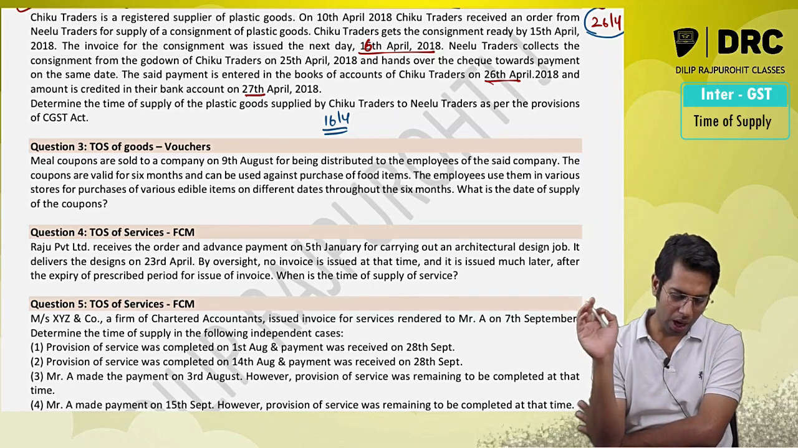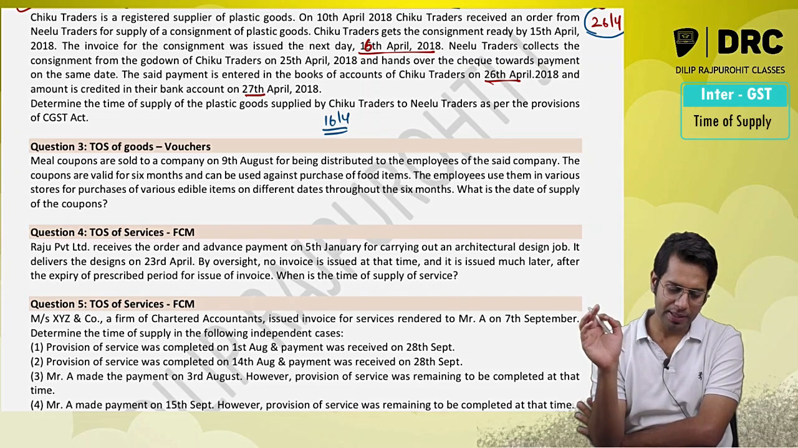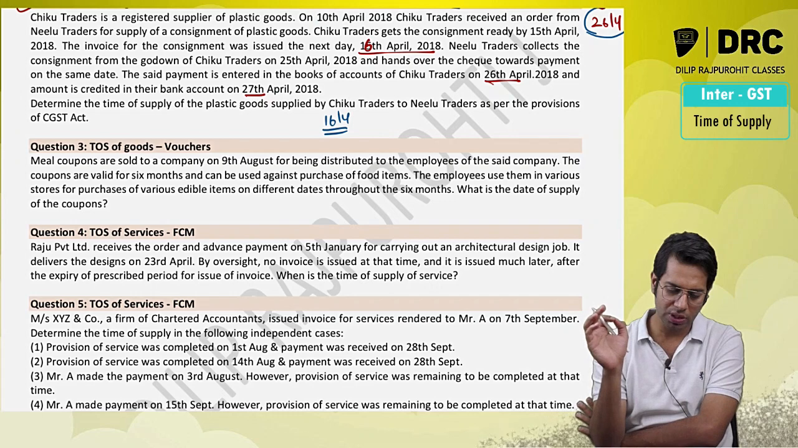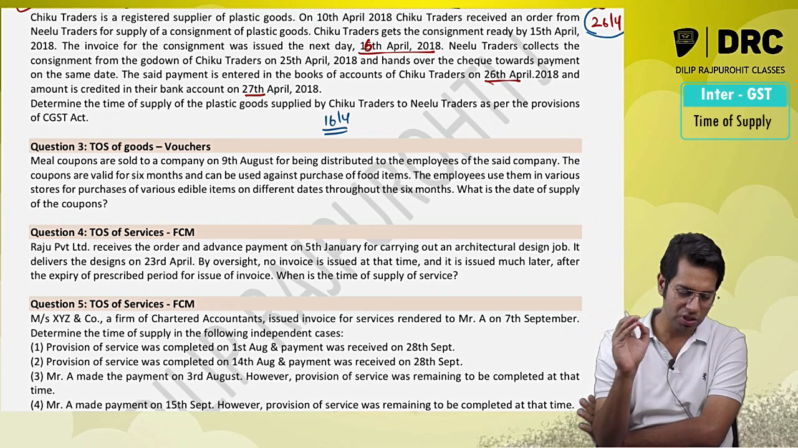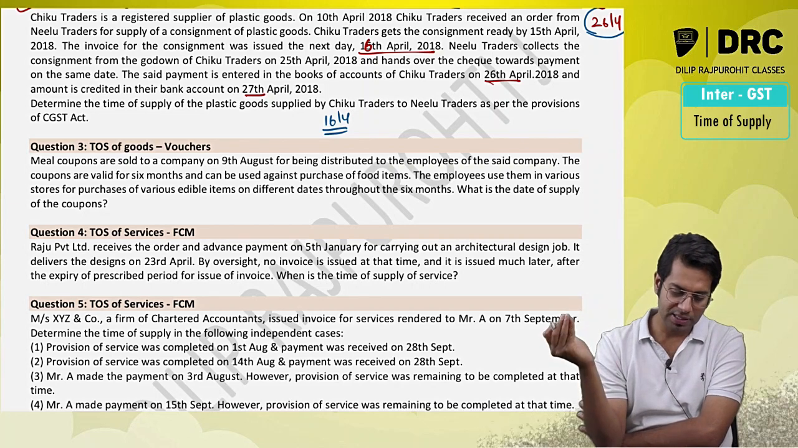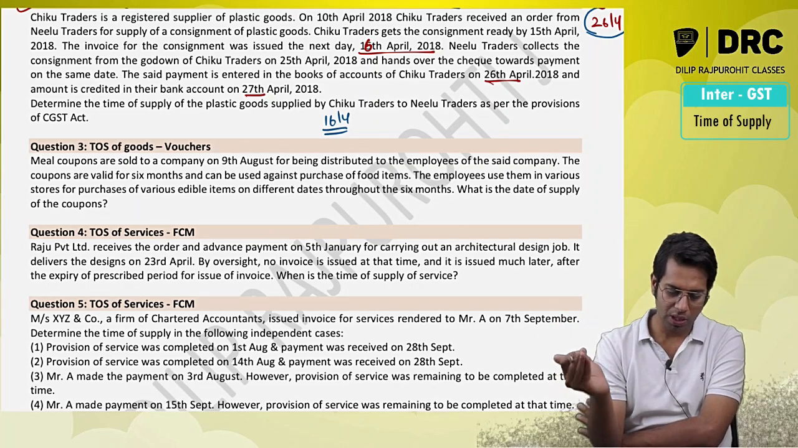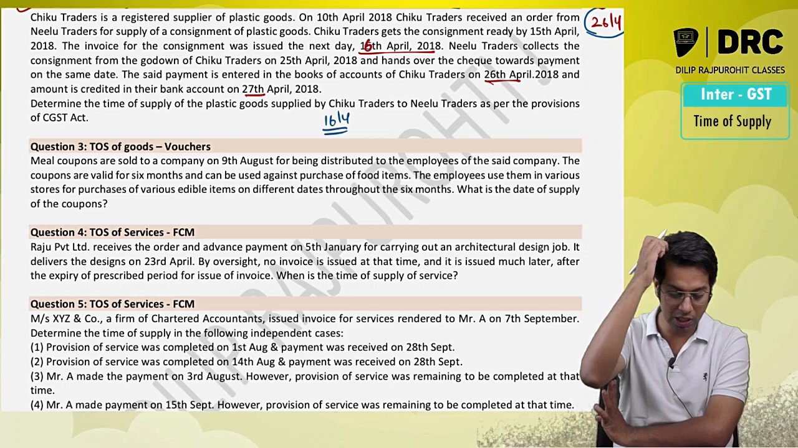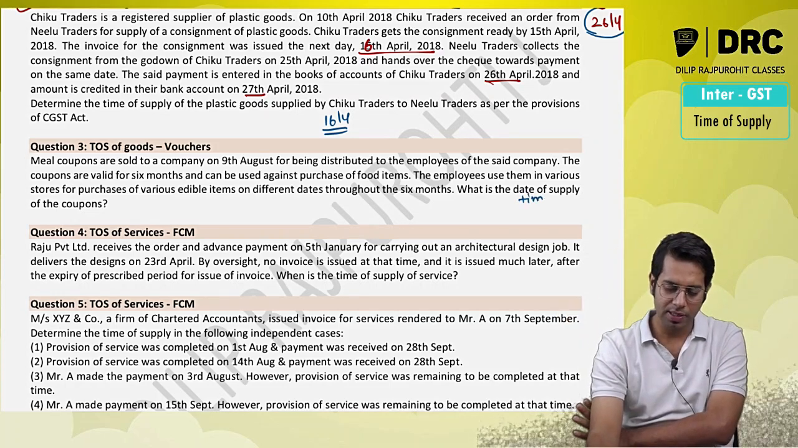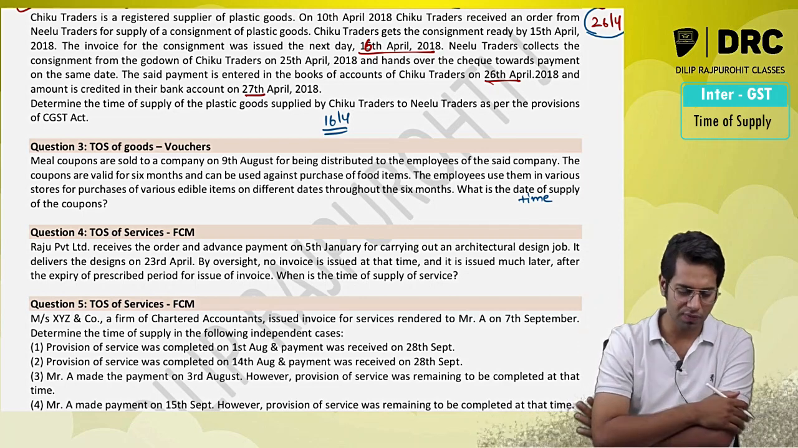The coupons are valid for 6 months and can be used for purchase of food items. The employees use them in various stores for purchase of various edible items on different dates throughout the period of 6 months. What is the date of supply of this coupon? What is the time of supply in the case of these coupons?